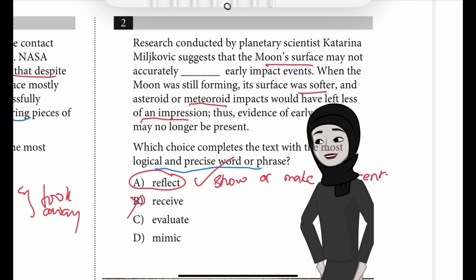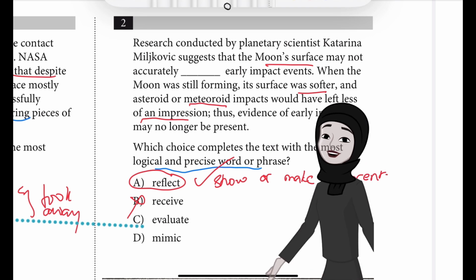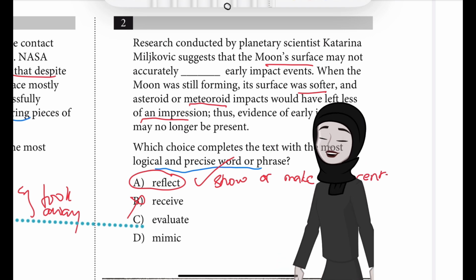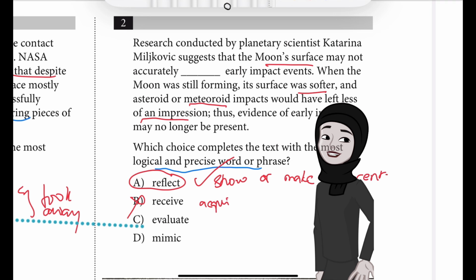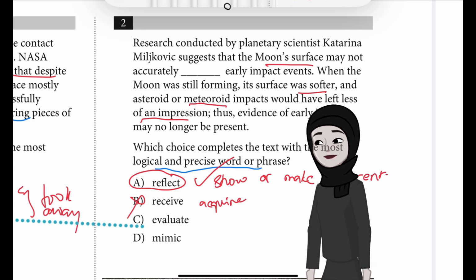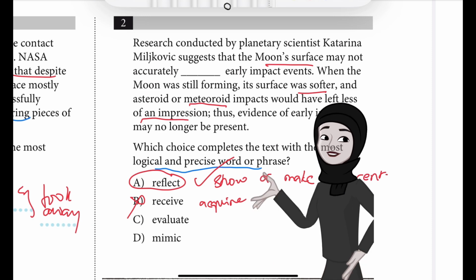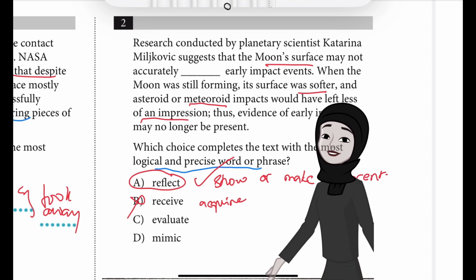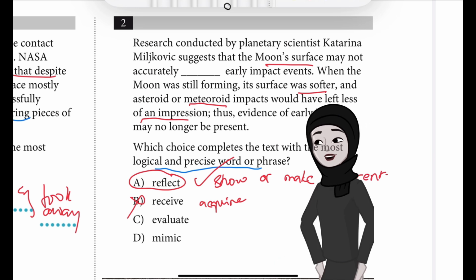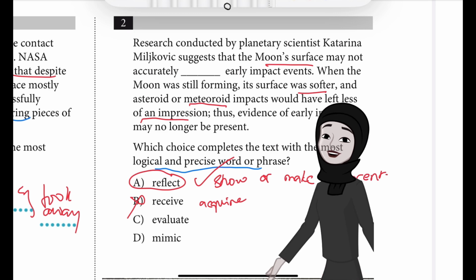And choice B, why is that incorrect? Why wouldn't it be receive? Because it wouldn't make sense to say that the surface of the moon may not accurately receive or acquire. Here, that's not what we mean. It's not acquiring or experiencing early impacts from asteroids or meteoroids, because the text also indicates that the impacts have already occurred and it isn't clear how the moon's surface could be accurate or inaccurate in experiencing them. Okay, so receiving accurately, that doesn't make sense.